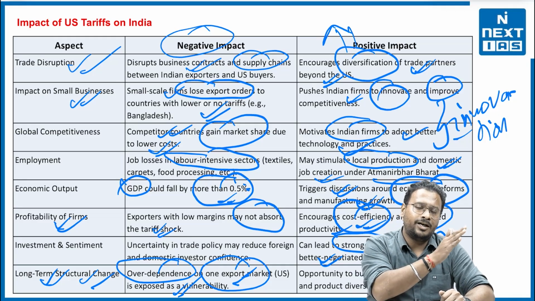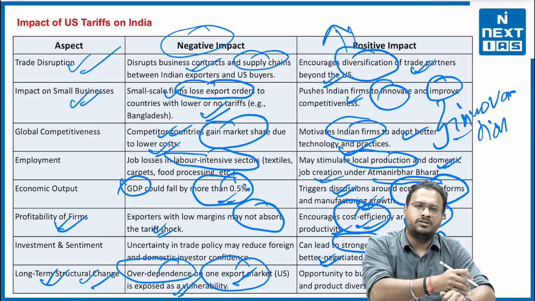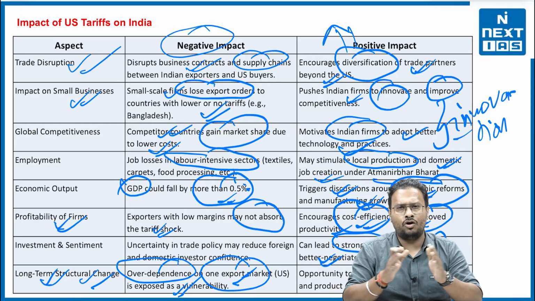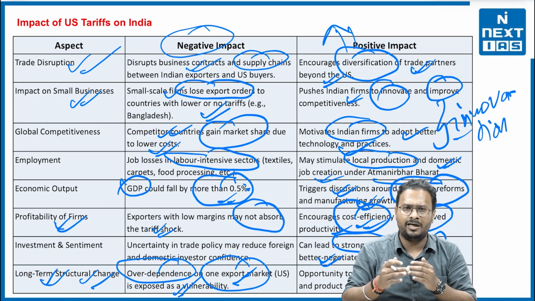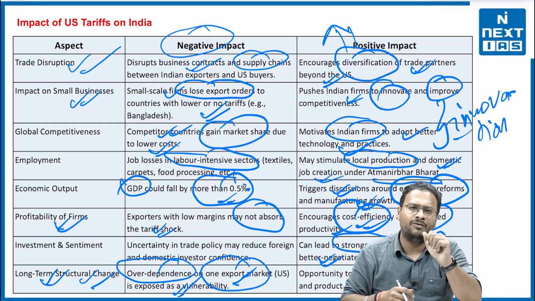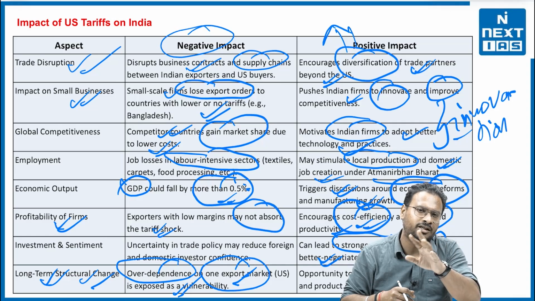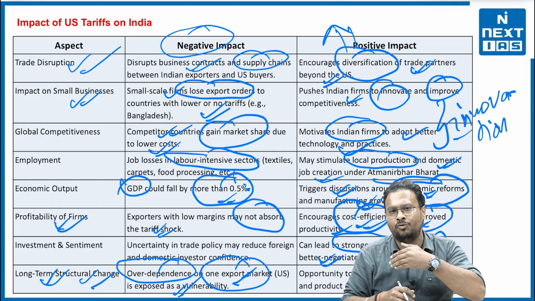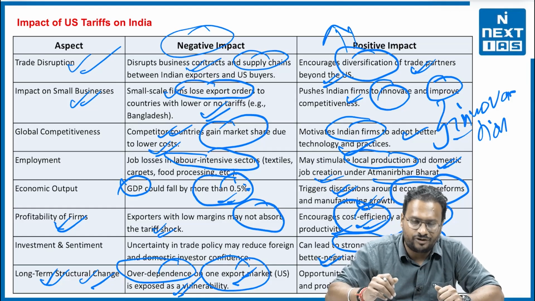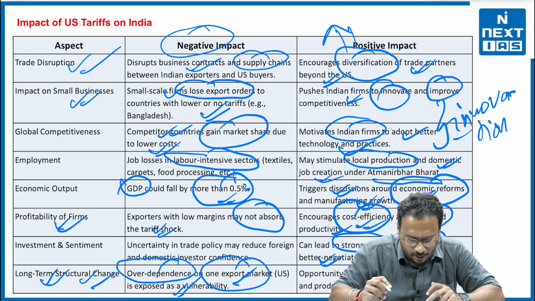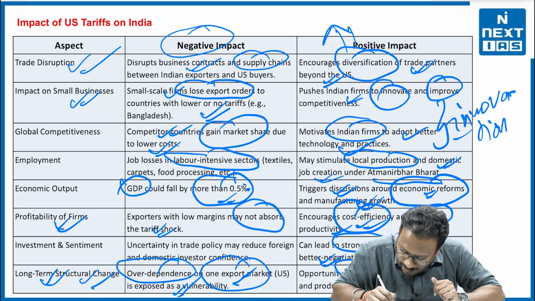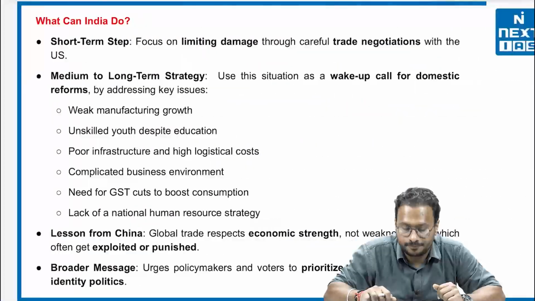Because India has rhetorically understood this thing over the 1998 to 2020 scenario. And this is a long case, but I'm not going to explain that part. But India had witnessed this thing, especially during the Kargil war when the USA said no to India on giving the satellite images. Especially afterwards, nowadays India is focusing more towards the defense indigenization process. Now, long-term structure, there is a positive aspect as well. What is the positive aspect? That it gives an opportunity to build resilience through market and product diversification.